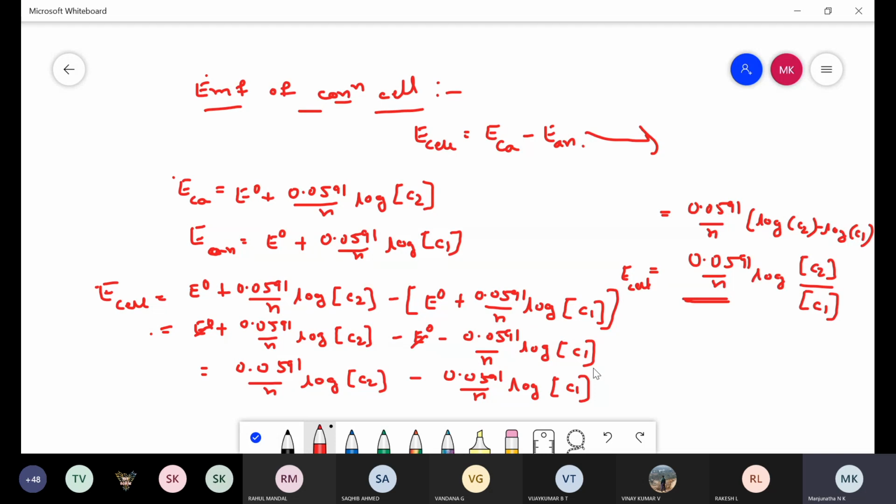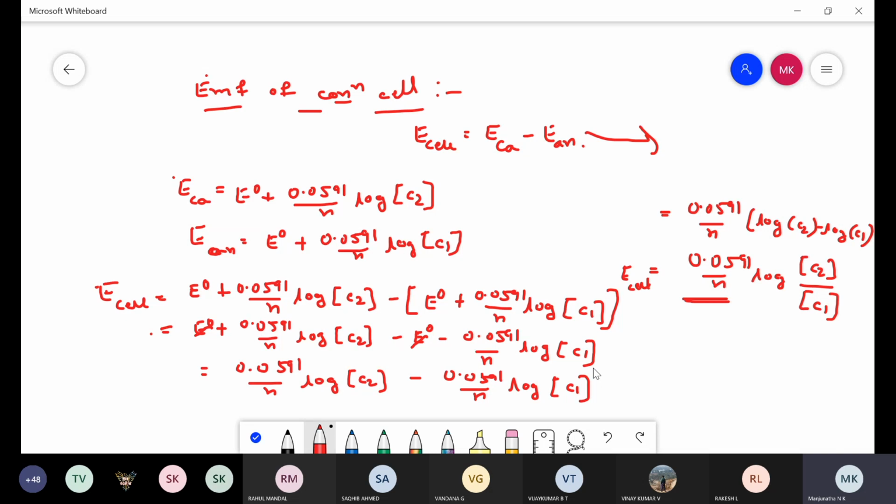So this is about another topic in electrochemistry, that is concentration cells, in which one example you have in your syllabus, that is the electrolyte concentration cell. One example is the copper concentration cell and its EMF.